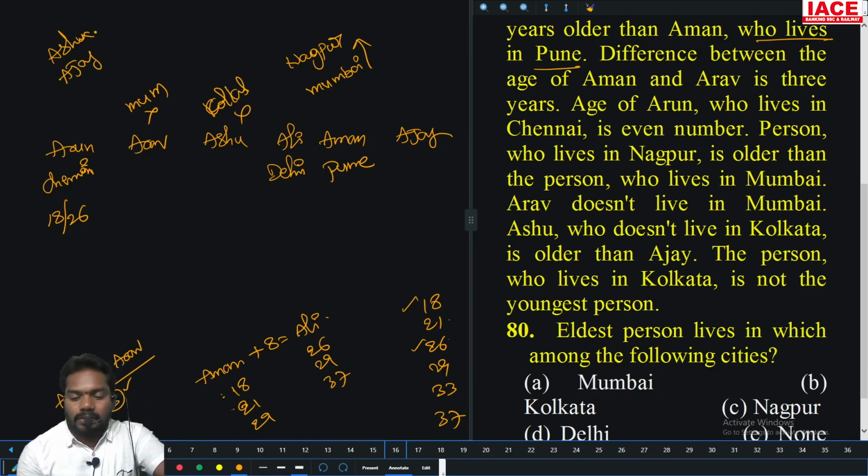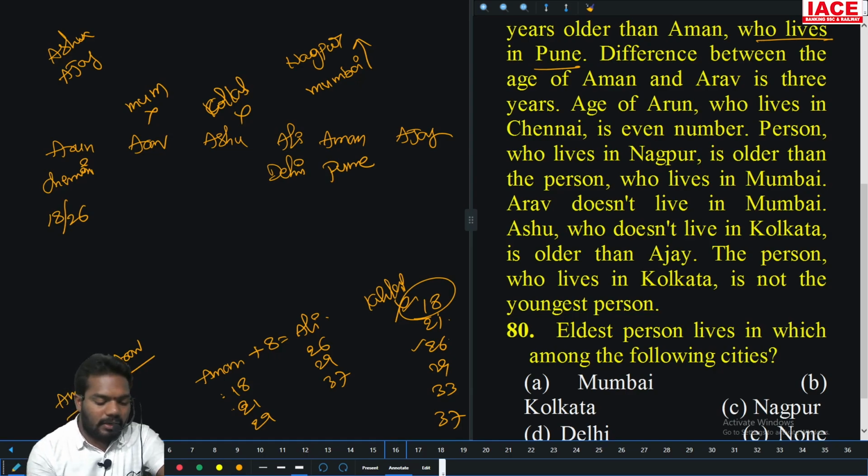Okay. The person who lives in Kolkata is not the youngest person. That means Kolkata cannot be 18. So Kolkata is not the youngest person. Now, Aman and Arav differ by 3 years, he said.